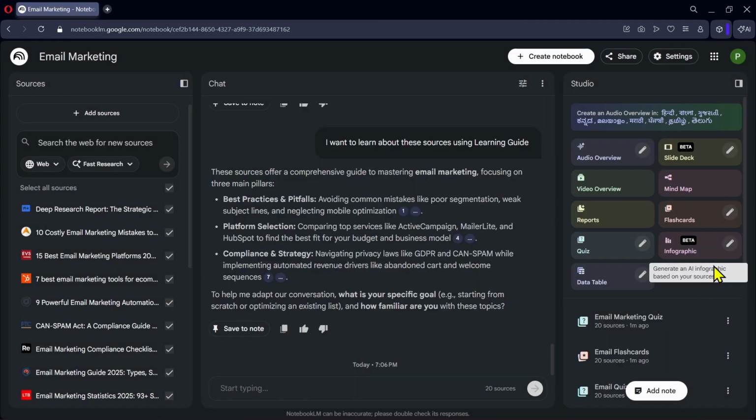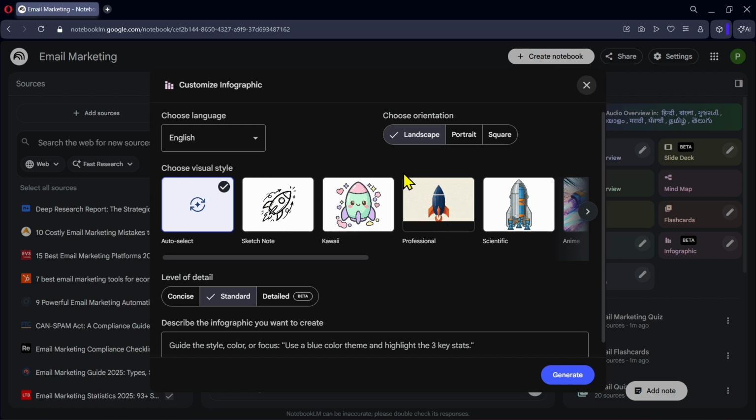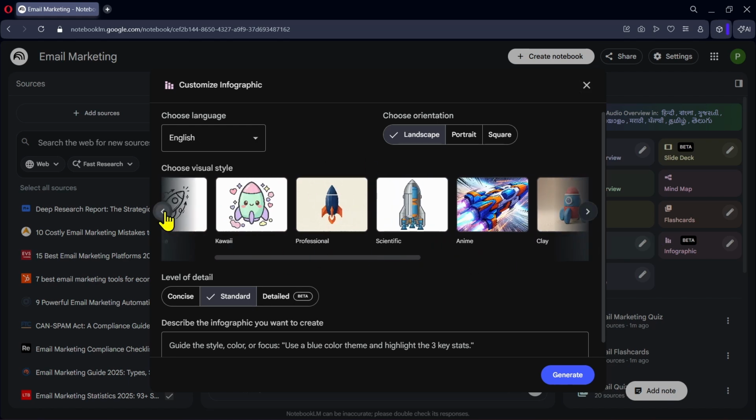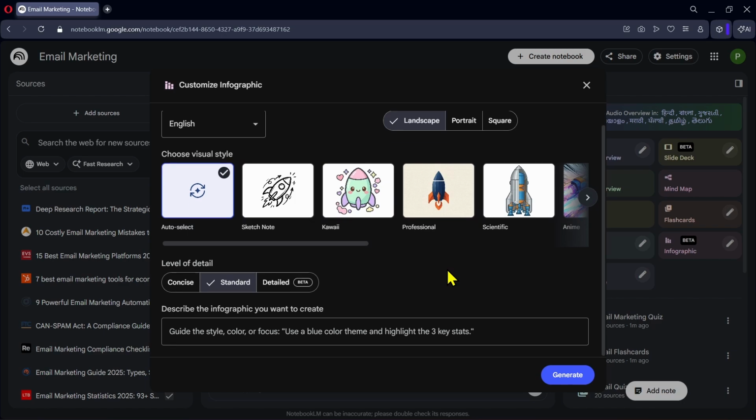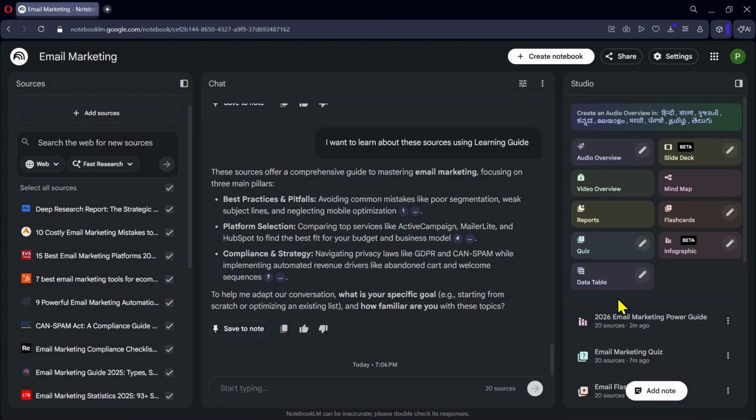Another feature that was added recently is infographic. This feature allows NotebookLM to generate a visual infographic summarizing the topic. You can choose the orientation, visual style, and level of detail. After clicking Generate, NotebookLM will create an infographic based on the sources. As you can see, the result looks quite visually appealing and organized, and would have taken hours even for a professional to make. Finally, we have the data table feature.